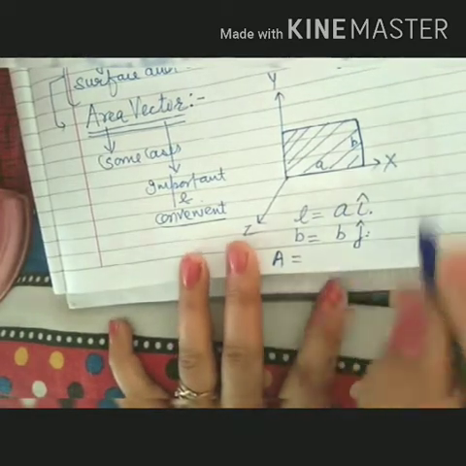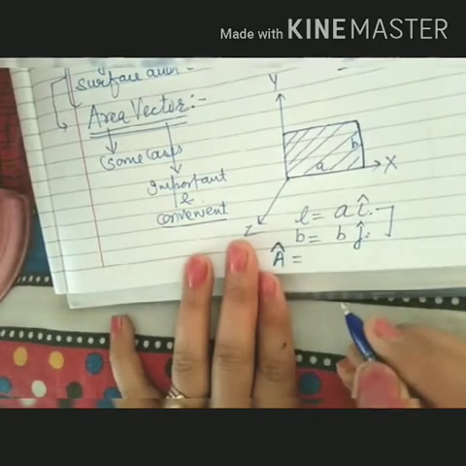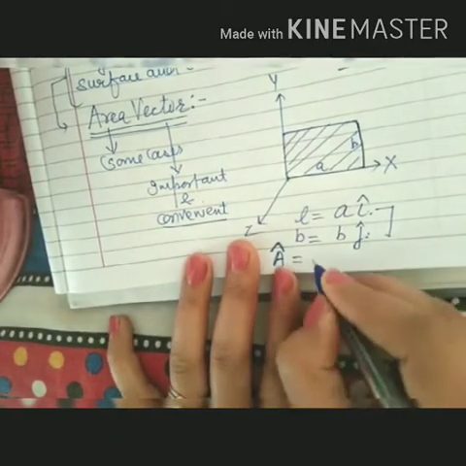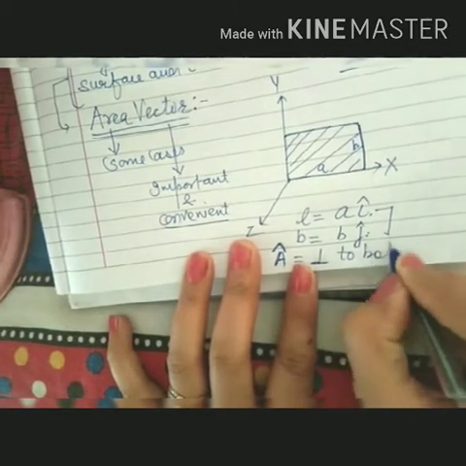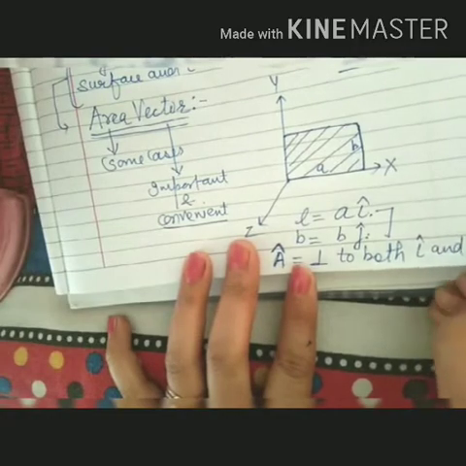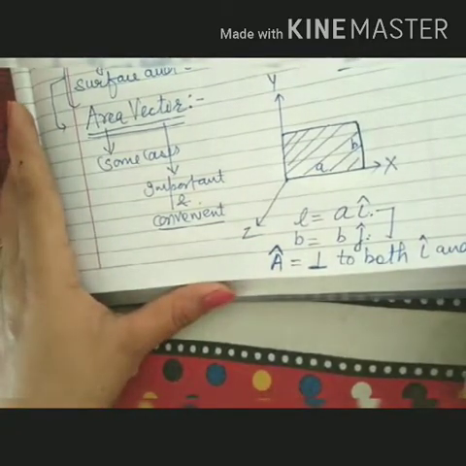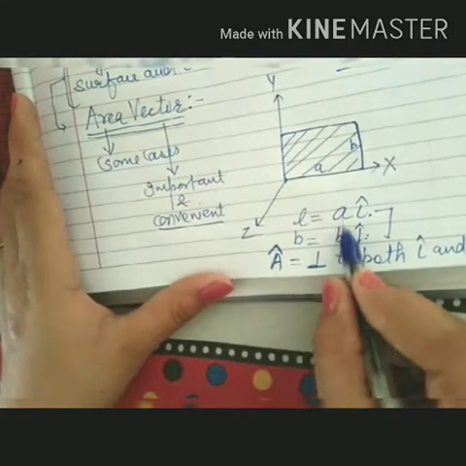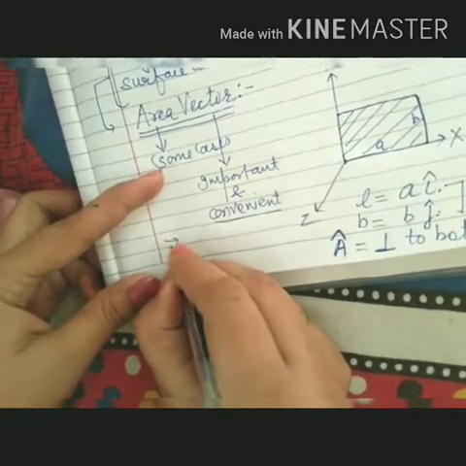It means the area vector, vector means unit vector, so as to deal with direction, will be perpendicular to both the x-axis and y-axis. Okay. When we want a vector to be perpendicular to two given vectors, we represent it in terms of the cross product.